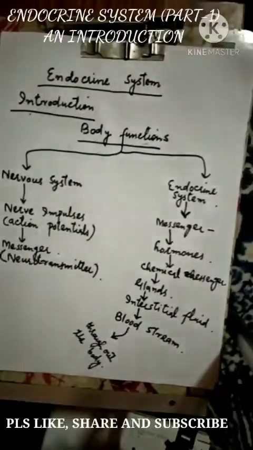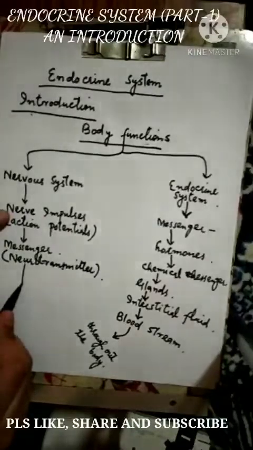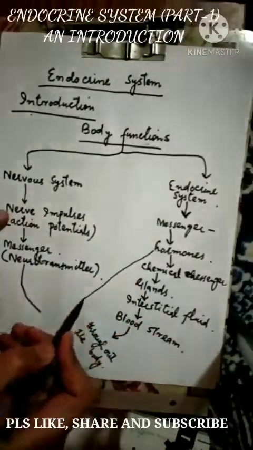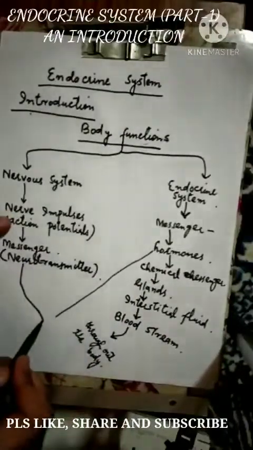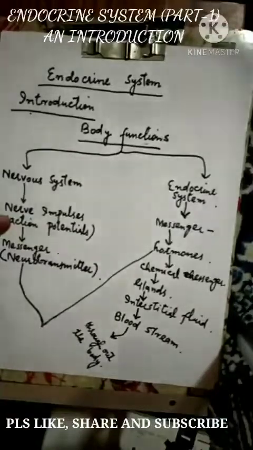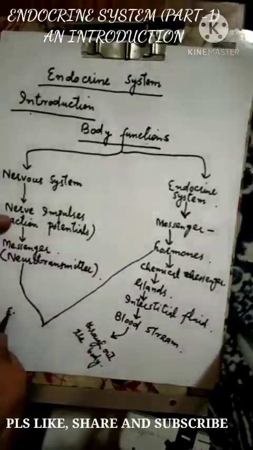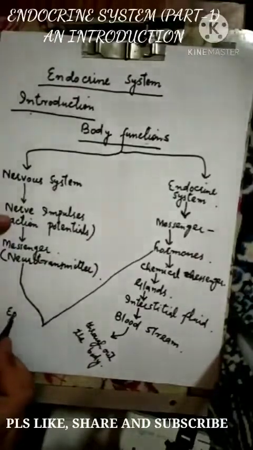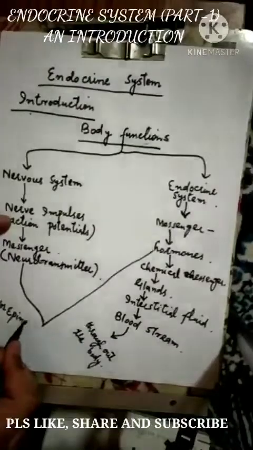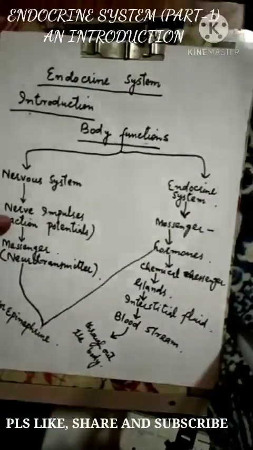Now, sometimes some chemical messengers act as both neurotransmitters as well as hormones. For example, norepinephrine or epinephrine. Fine.